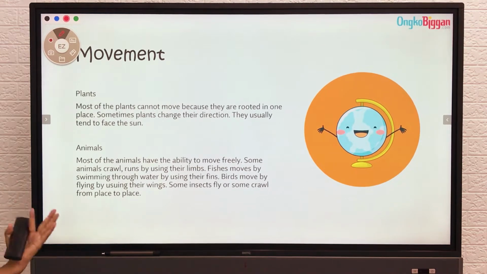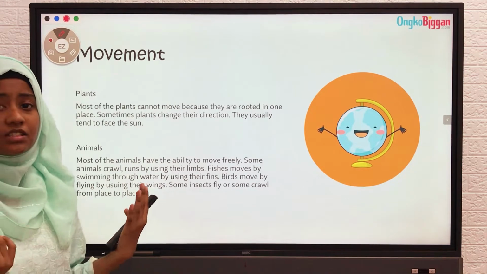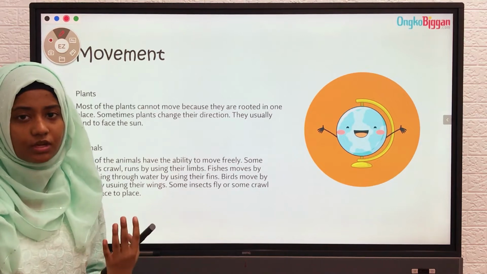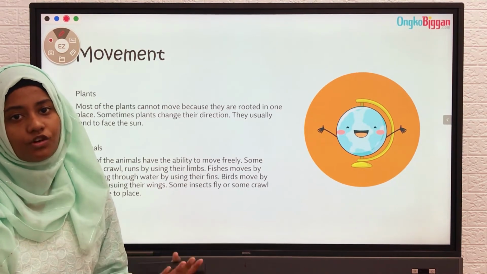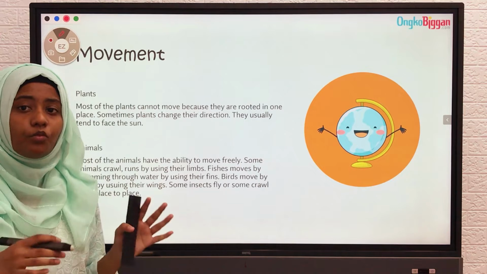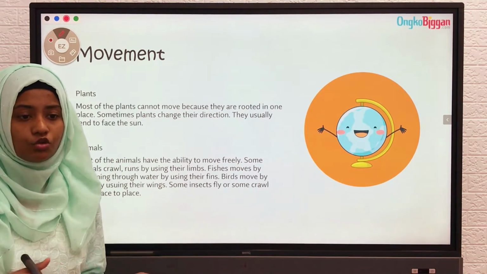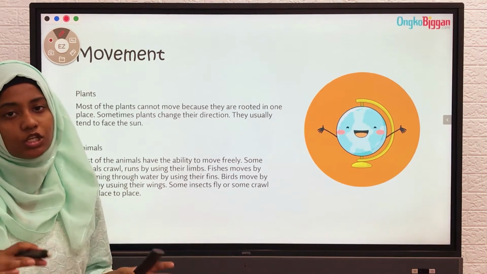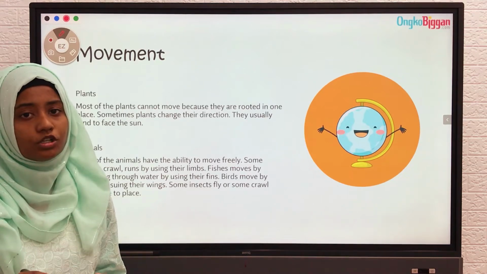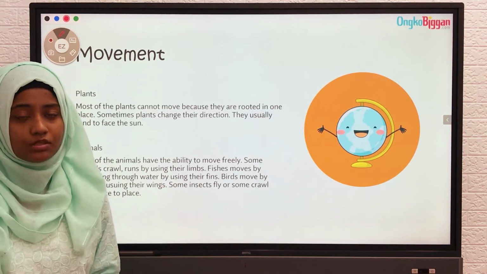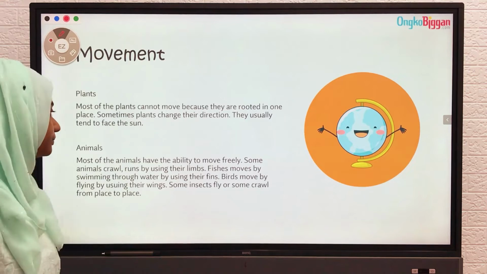They usually tend to face the sun. Since the sun is very essential for them, they need light energy from the sun to make food. That is why most of the plants tend to face the sun. That is why they change their direction. But they usually do not move from place to place because they are rooted to the ground.